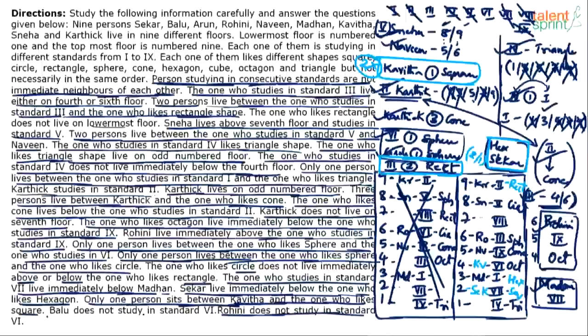Balu is not in 6th class. Or are we getting multiple answers? We may get multiple answers, I assume.